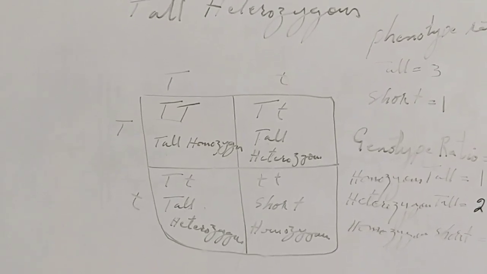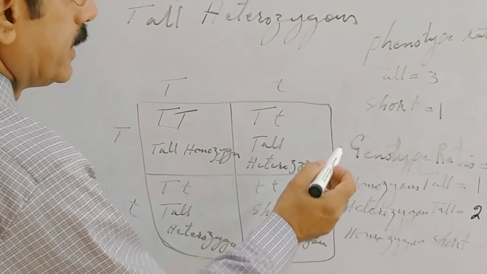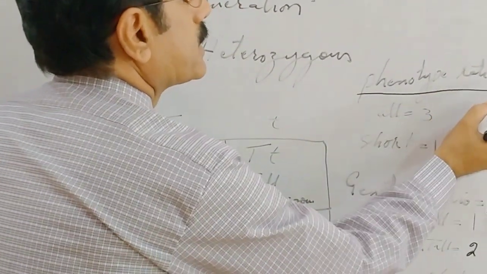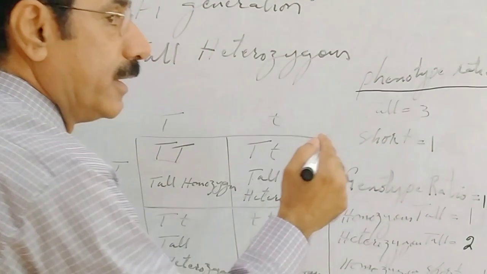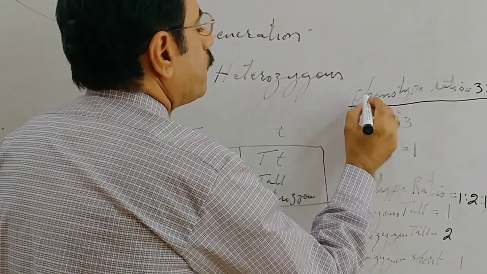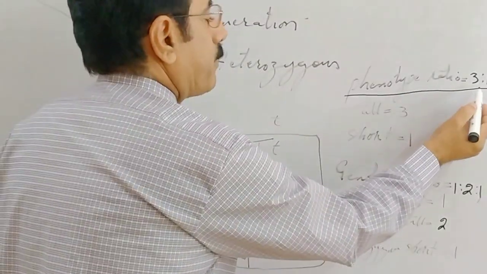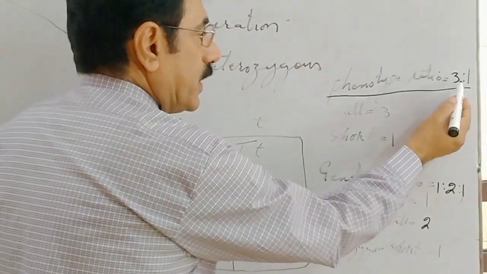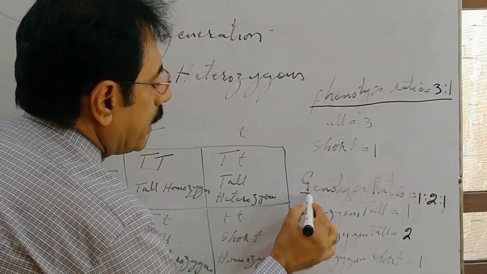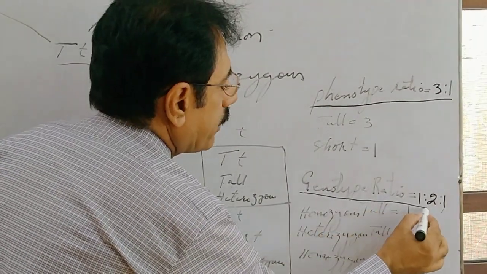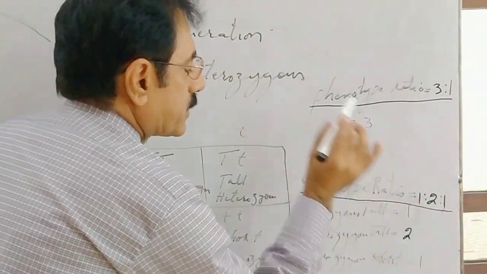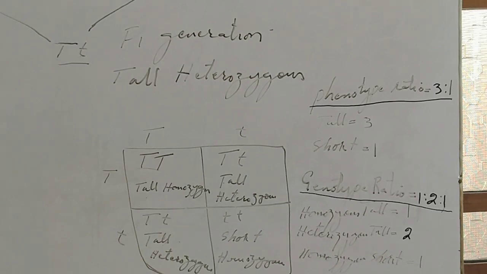Dear students, so it is clear that the Mendelian monohybrid phenotype ratio is always 3:1, and the Mendelian monohybrid genotype ratio is always 1:2:1.